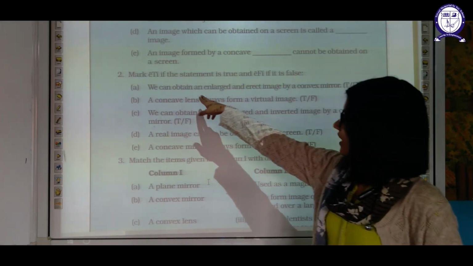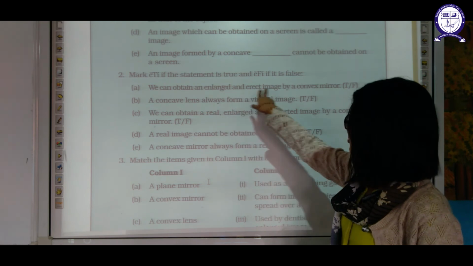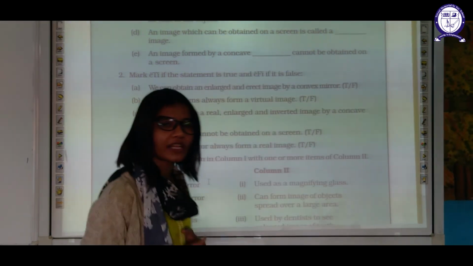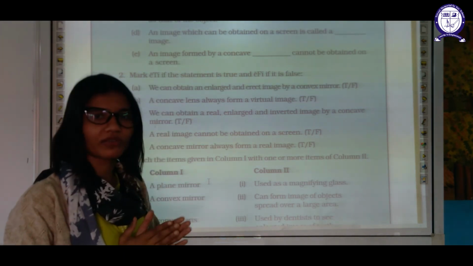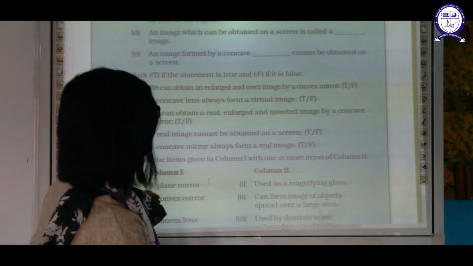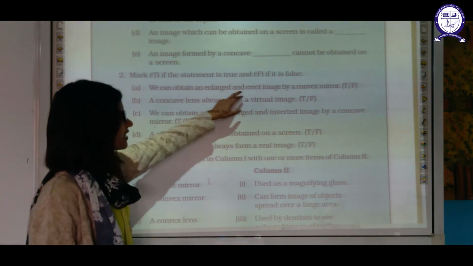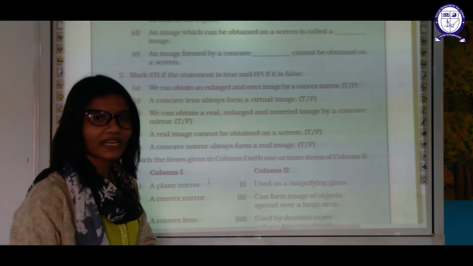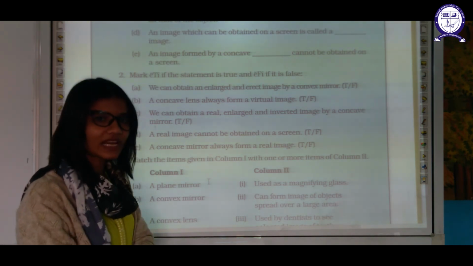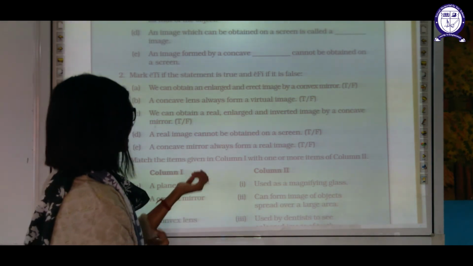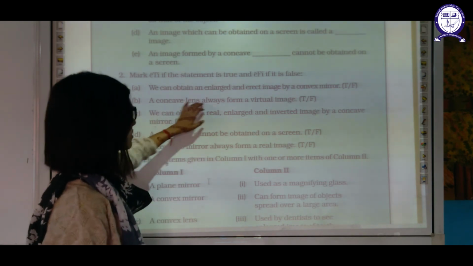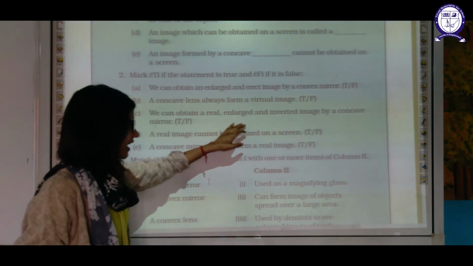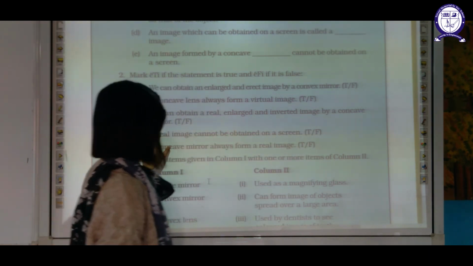Now, true or false? We can obtain an enlarged and erect image by a convex mirror. You have to study all the properties of the mirrors and the lenses by yourself, and tell whether an enlarged and erect image is formed by a convex mirror or not. Okay, the answer is incorrect. A concave lens always forms a virtual image. We can obtain a real, large and inverted image by a concave mirror.